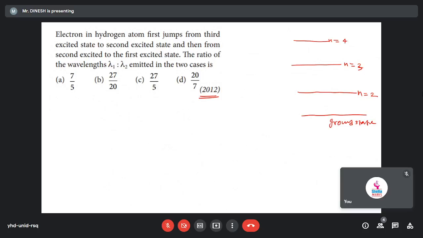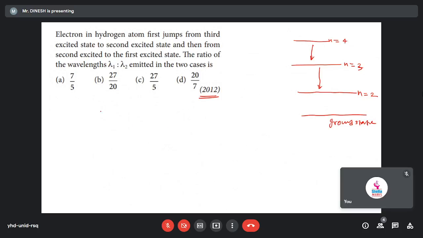So many options they have given. We have to find that. It's very simple only, ma'am. When it's jumping from here to here, we can find the wavelength, right? And when it's jumping from here to here, we can find the wavelength. Then we can find the ratio.